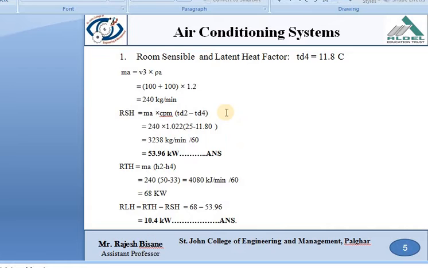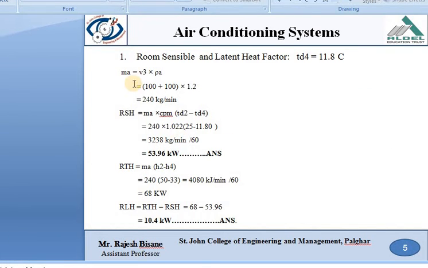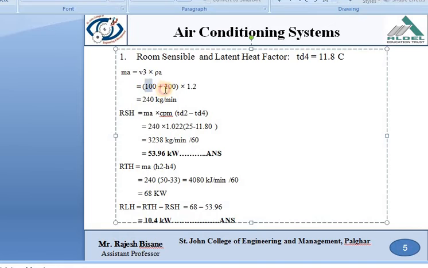Then the first question is to find the room sensible and latent heat. The room sensible heat is equal to mass of air into CPM into TD2 minus TD4. Why have we taken this? Because we are considering the total air, and that is why we have taken the difference of the dry bulb temperature at the room condition and the maximum possible saturation temperature. So MA is equal to V3 into rho A. Here we have considered the total air, the addition of air from the room and also from the atmosphere.